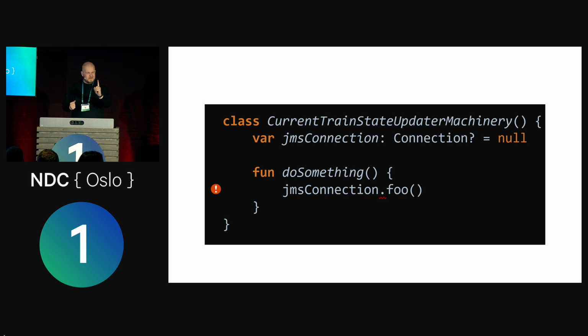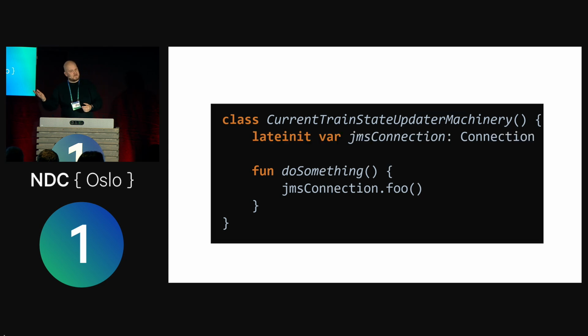But you know that it's never actually null, right? None of my code will run while it is null. And this is what lateinit is for. Oh, I just love this so much. So this lets us tell the type system that, okay, this is never null. Actually, it's null sometimes, but you don't have to worry about that. I'll take care of that. That's what lateinit is. It's just glorious. I love this so much.